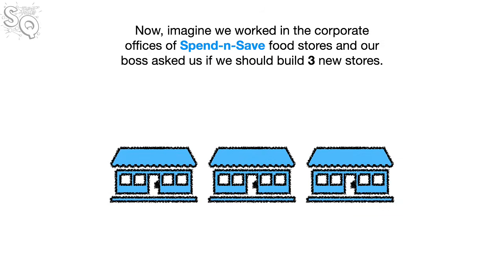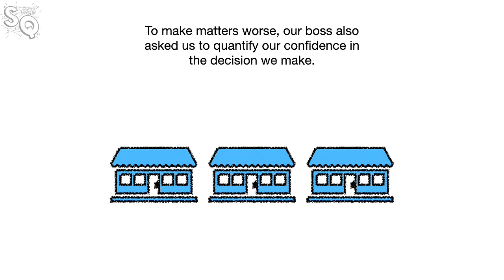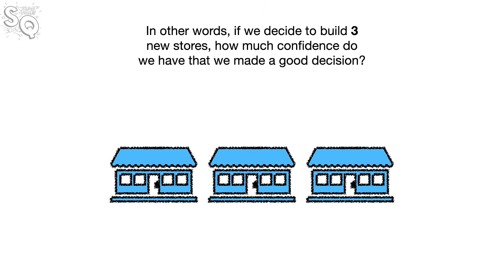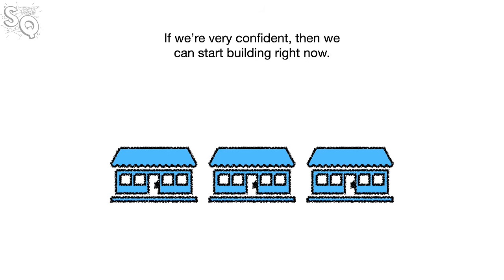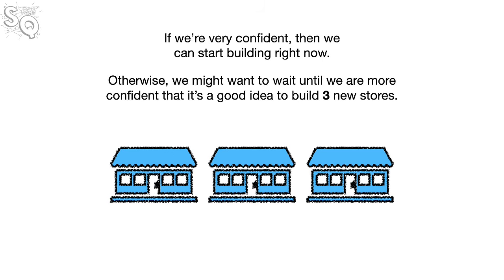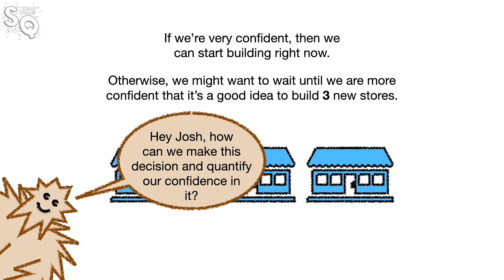Now, imagine we worked in the corporate offices of Spend and Save Food Stores, and our boss asked us if we should build 3 new stores. To make matters worse, our boss also asked us to quantify our confidence in the decision we make. In other words, if we decide to build 3 new stores, how much confidence do we have that we made a good decision? If we're very confident, then we can start building right now. Otherwise, we might want to wait until we are more confident that it's a good idea to build 3 new stores. Hey Josh, how can we make this decision and quantify our confidence in it?